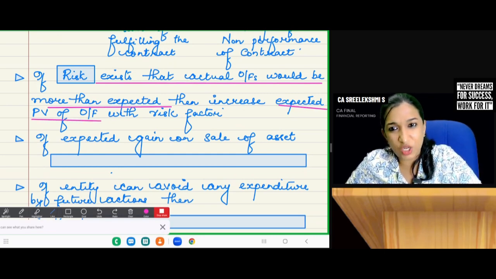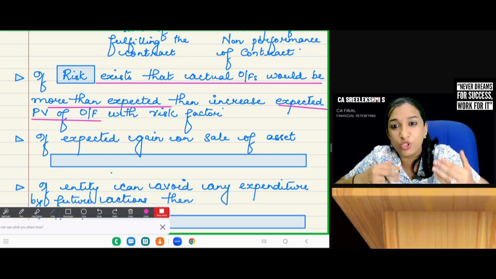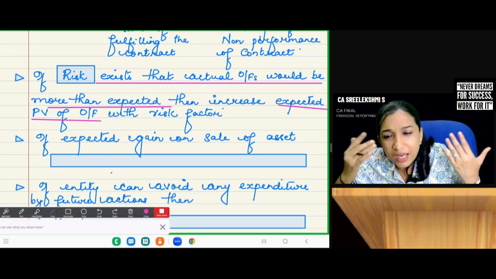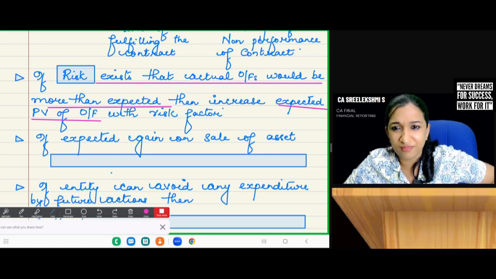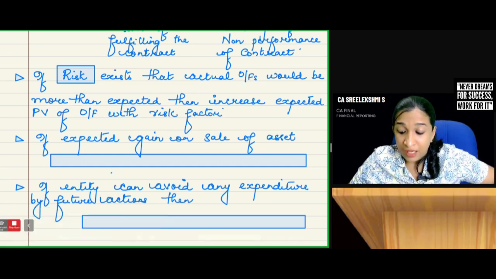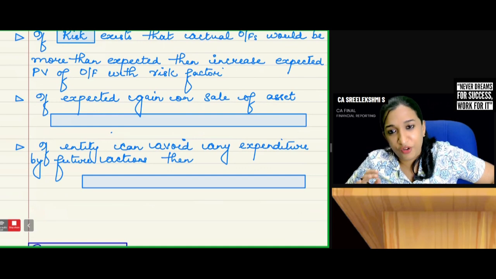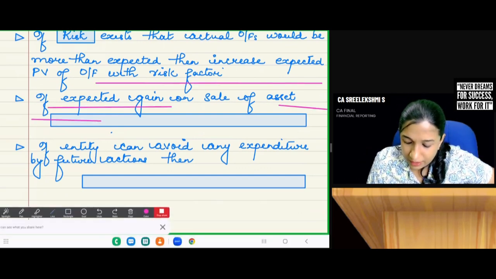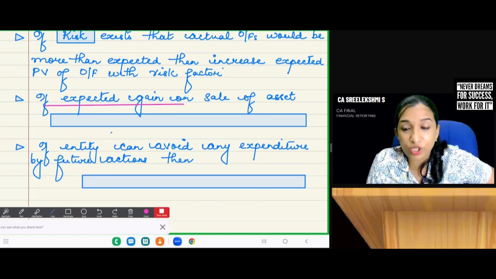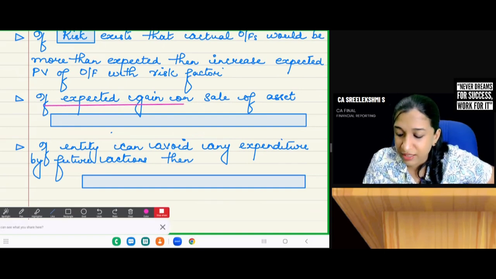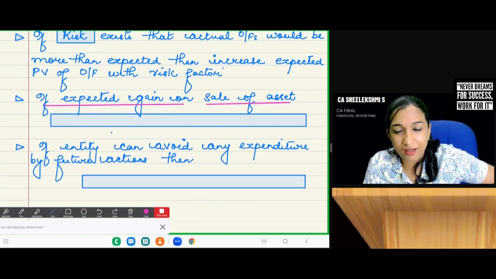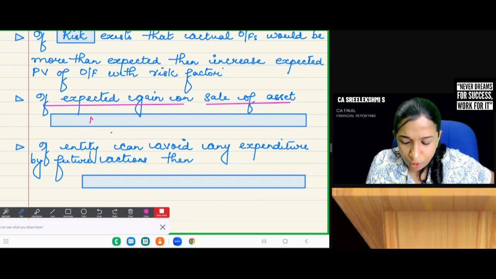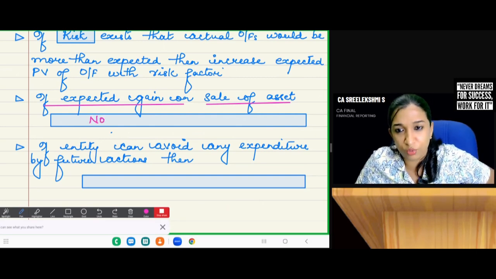There is a 10% chance that the actual may vary from the expected. Then you increase the provision by 10%. Okay. If there is an expected gain, for example, when you are creating a provision, you are expecting a gain on sale of an asset. Can you consider that in fixing or identifying the provision amount? A big no, should not include.